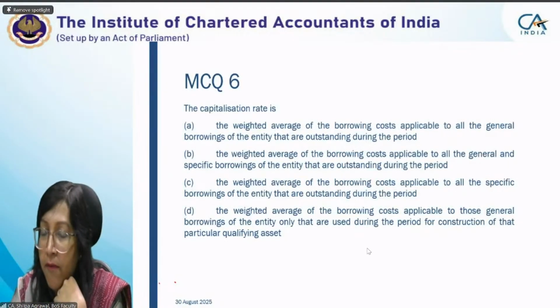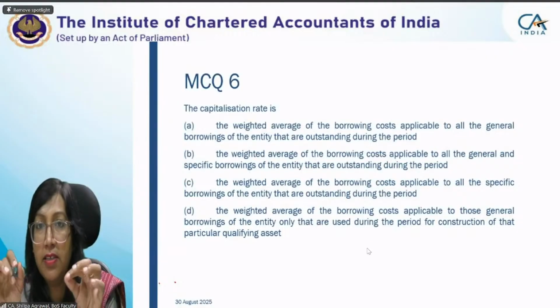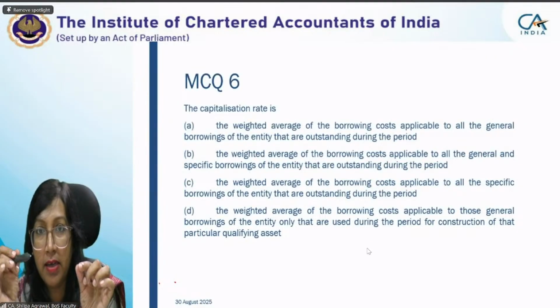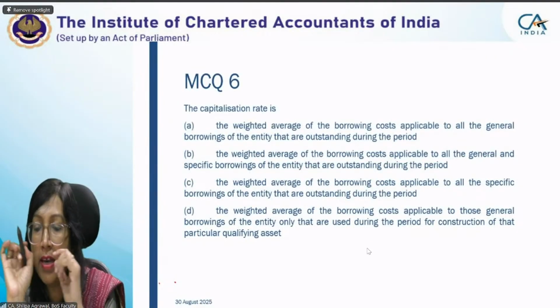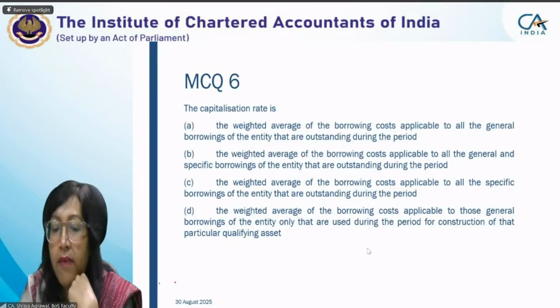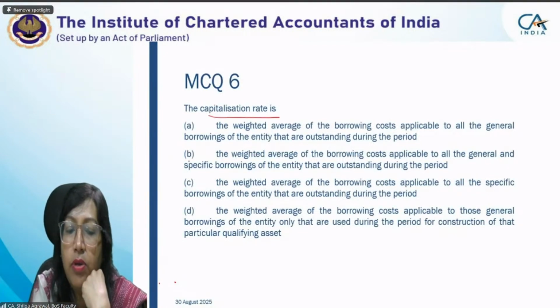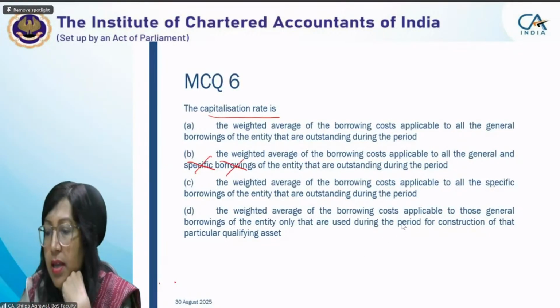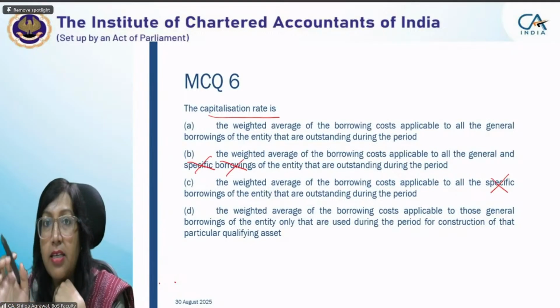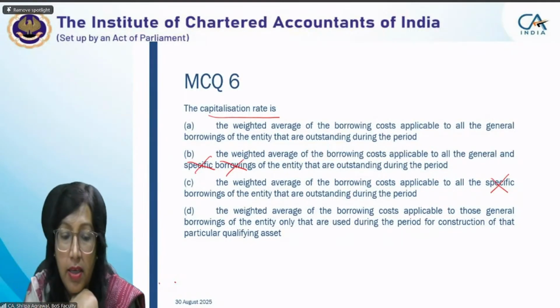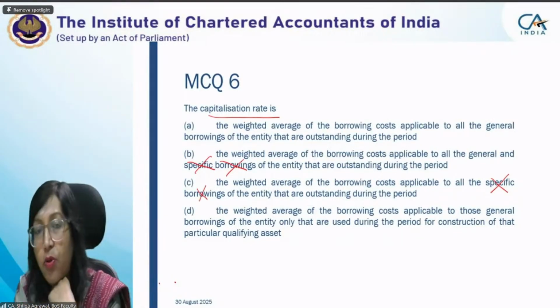We use elimination, rule out, and use the fundamental. The fundamental is that for capitalization rate we don't need specific borrowing. Capitalization rate is used only for general borrowing. So options B and C are out of the question.